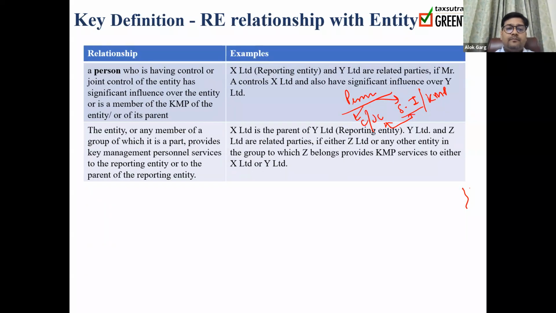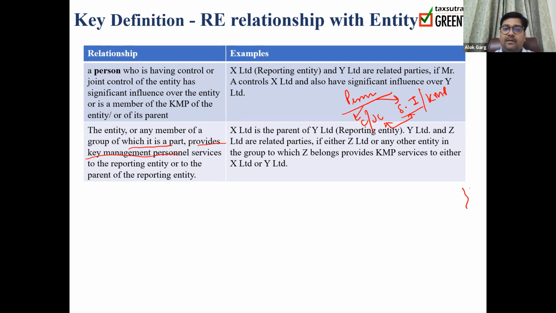Second point, entity or any member of a group. The entity means, let's say, X Limited. The entity or any member of a group of which it is a part. When I say member of a group, it means parent, subsidiary, fellow subsidiary. So the entity or any member of that group means the parent of that entity, the subsidiary of that entity, or fellow subsidiary of that entity. The entity or any member of the group of which it is a part provides KMP services to the reporting entity or to the parent of the reporting entity.